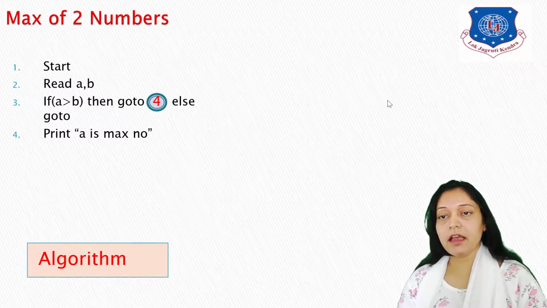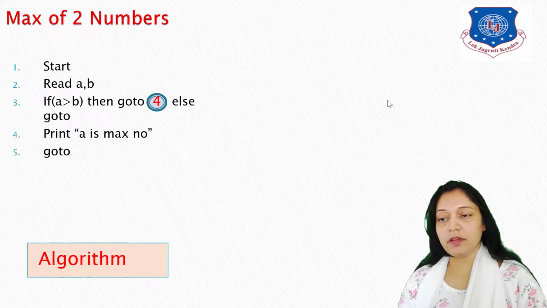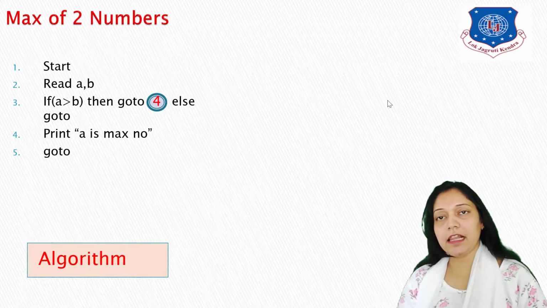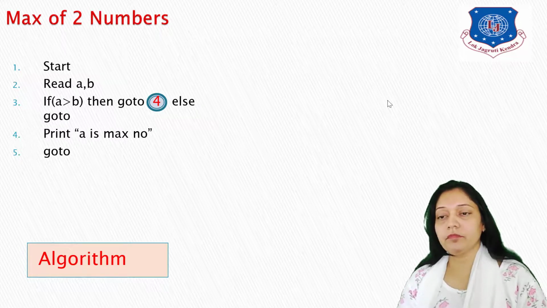would be displayed. After displaying a is maximum number, I want to stop my algorithm, but I don't know the point of stop. So right now I'll simply write go to some point number. The point number is blank right now. That I'll write down later on.